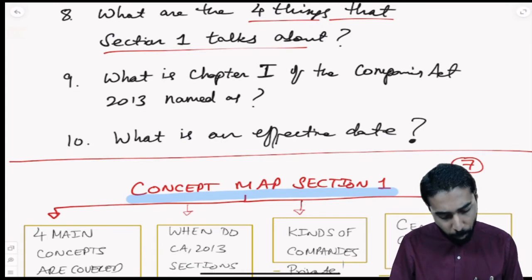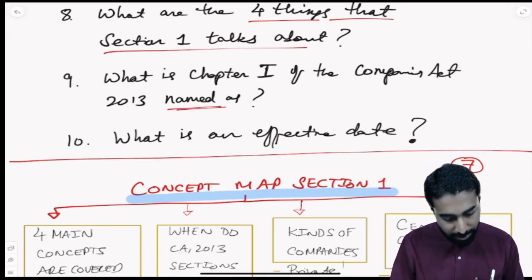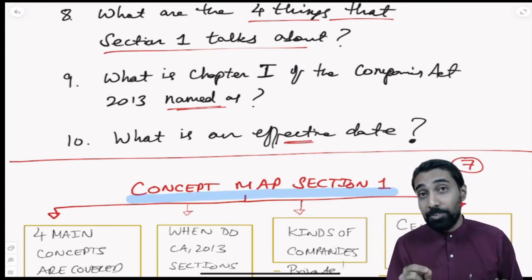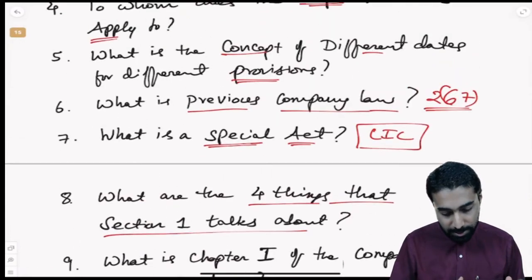What is chapter 1 of the Companies Act named as? Preliminary. Yes. What is an effective date? The date from which the law comes into force. This is how we should understand. That is the 6th part.